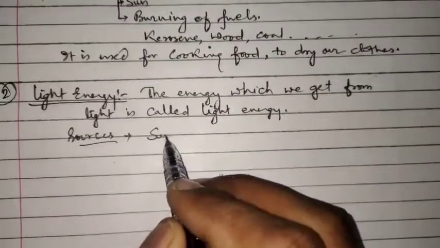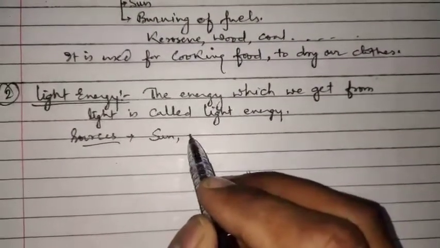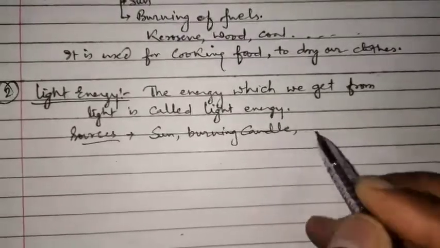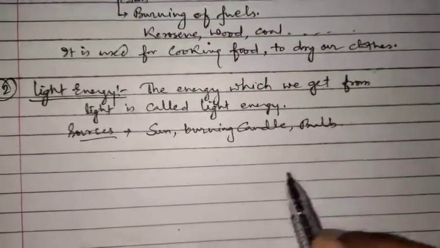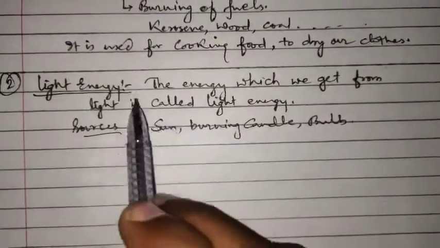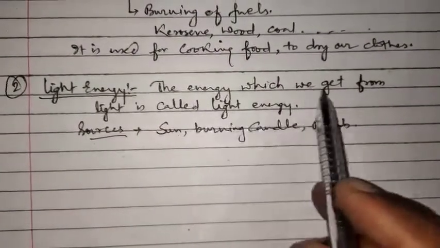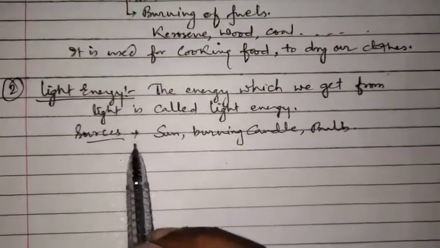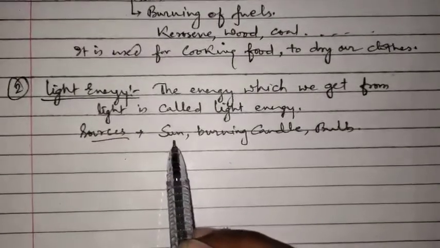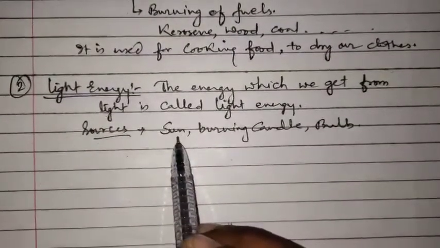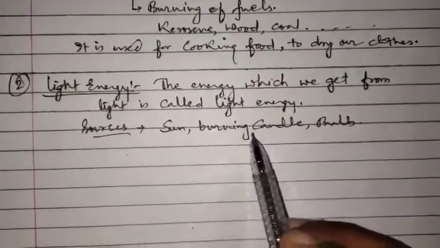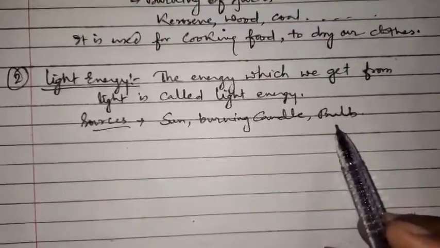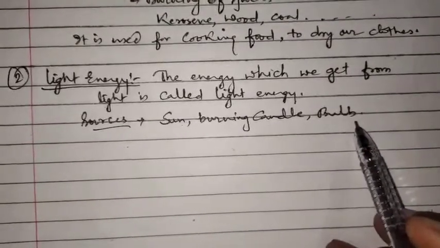The big source of light energy is the sun, then a burning candle, a bulb. These are the sources of light energy. The biggest source of all types of energy is the sun. If we burn a candle, then light energy is given to us. Then if we light a bulb, this is also a source of light energy.